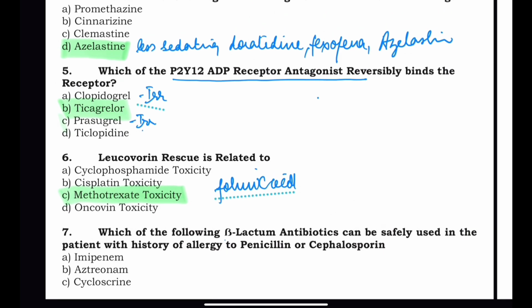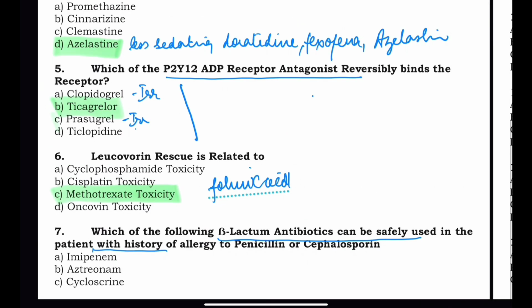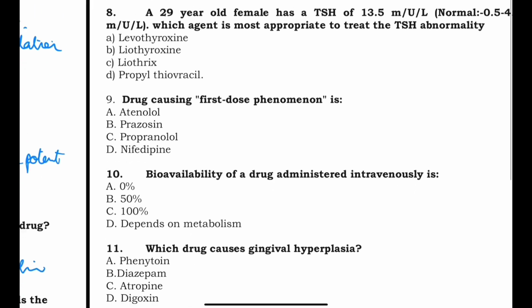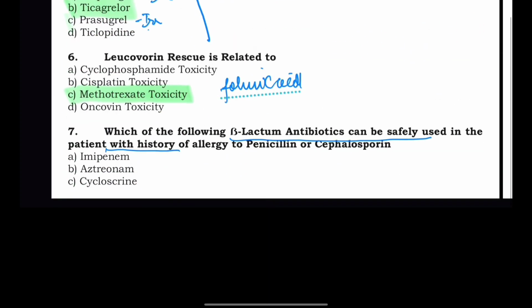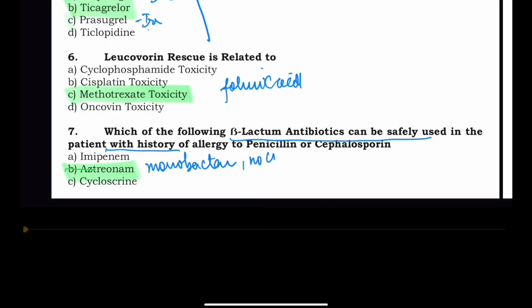Now, which of the following beta-lactam antibiotics can be safely used in a patient with a history of allergy to penicillin or cephalosporin? The options given are imipenem, aztreonam, cycloserine, and I think the other option here is teicoplanin. So out of the given options, the correct answer that we will mark here is aztreonam. This is the drug which can be used in patients having a history of allergy. Aztreonam is a monobactam, and it does not have cross-reactivity. So this is the right answer.